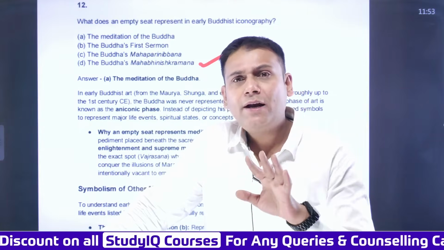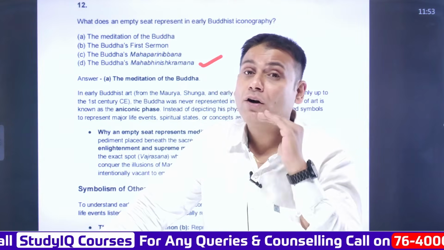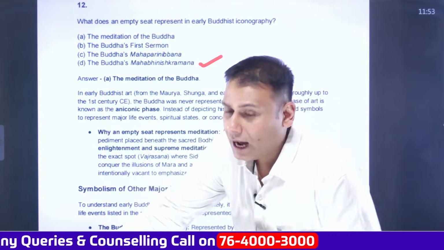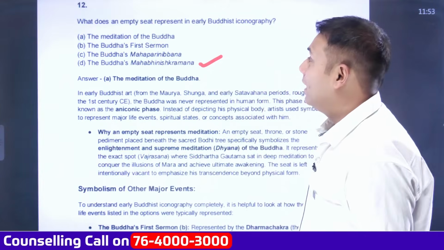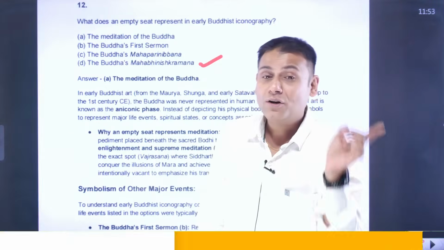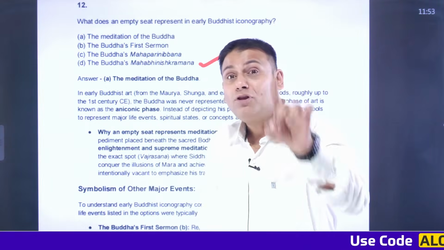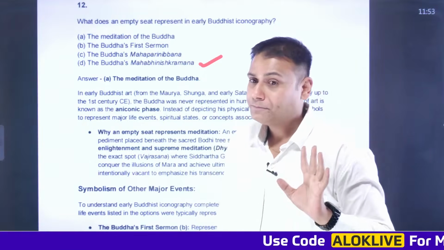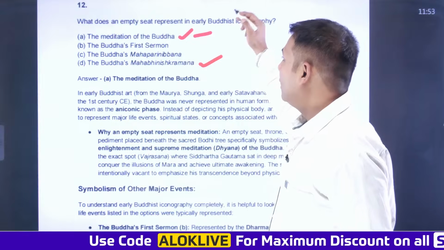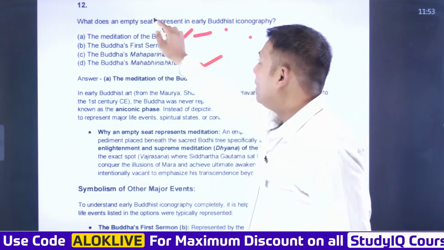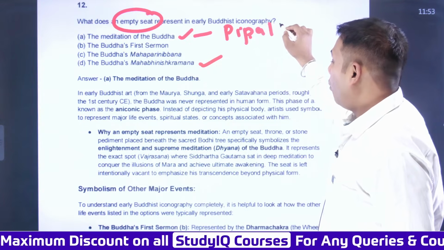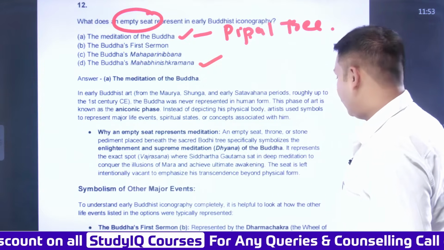And he continuously meditated under a peepal tree for 49 days on the banks of the Niranjana or Falgu river. And after continuously meditating for 49 days, on the 49th day, he attained enlightenment. From here onwards, Siddhartha was referred to as Buddha. Buddha means the enlightened one. So specifically, the meditation of Buddha is represented by two things, an empty seat and secondly, a peepal tree.